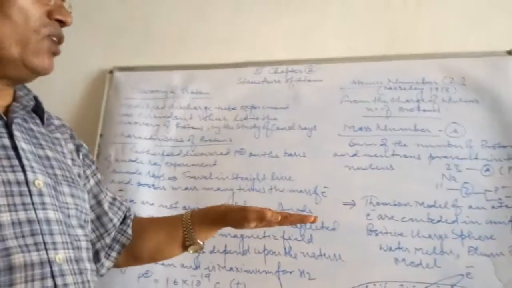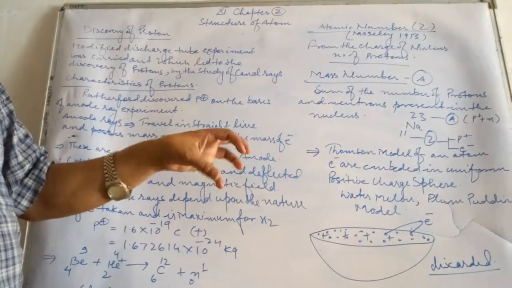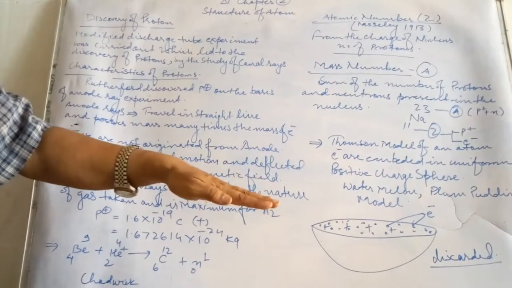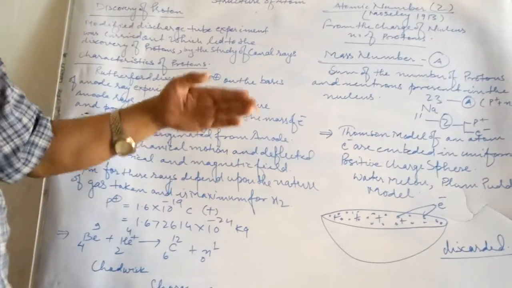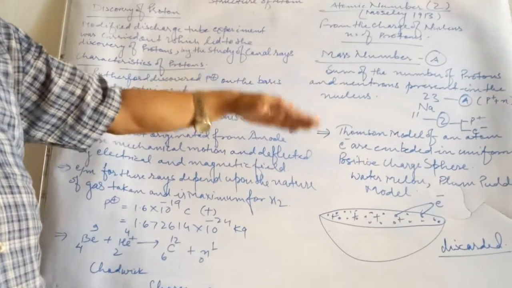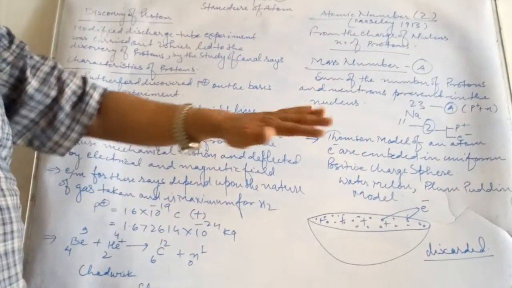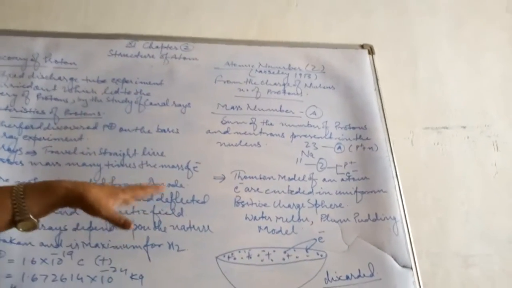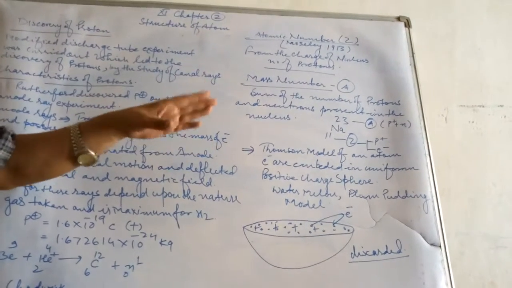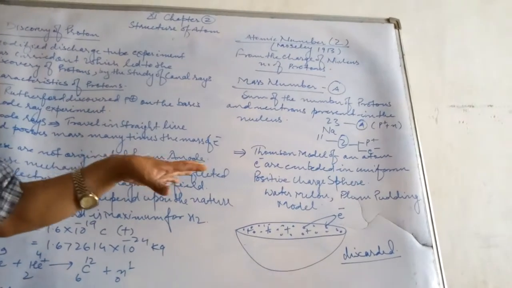When we cut a watermelon, we observe a red, sweet fleshy part, and in that part there are a number of black seeds. So Thomson suggested that in an atom there is a positively charged sphere, and electrons like the seeds are embedded throughout. But Thomson's model was discarded for many reasons. It was not appropriate to explain all the properties.